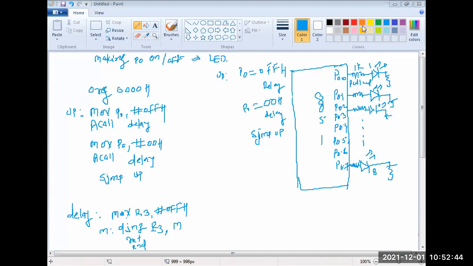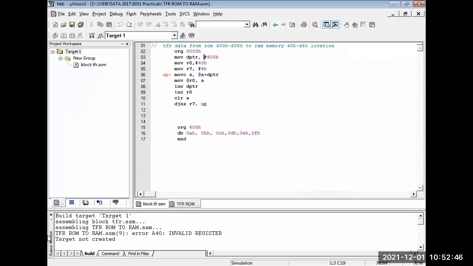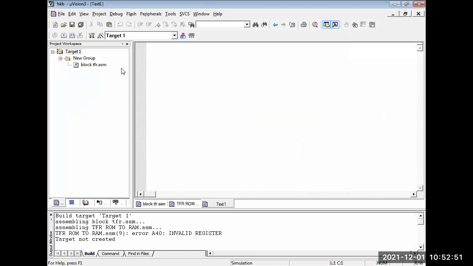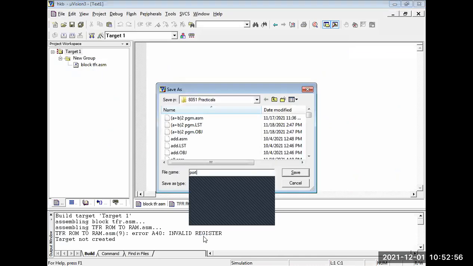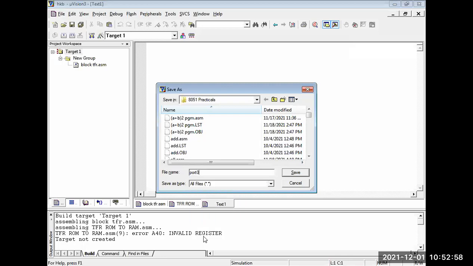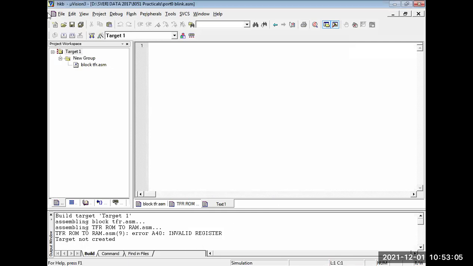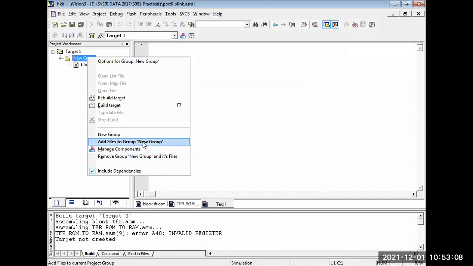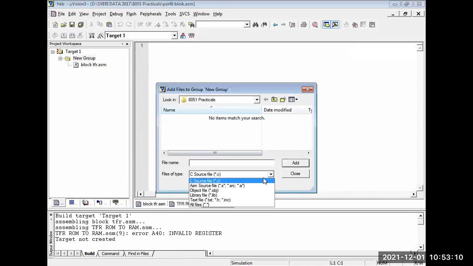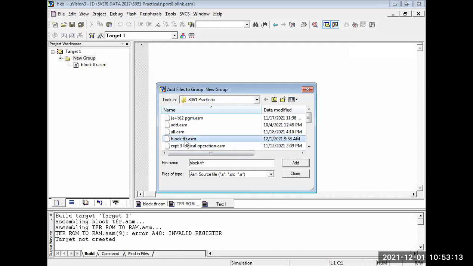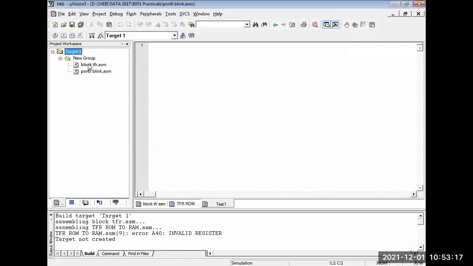So let's do that program. We'll do that only. I'll use the one from last time. Control New, save as port 0. I want to blink port 0, or you can say toggle.asm. Save. And I'll add this file by right-clicking, assembly, port 0 blinking. I'll remove this.